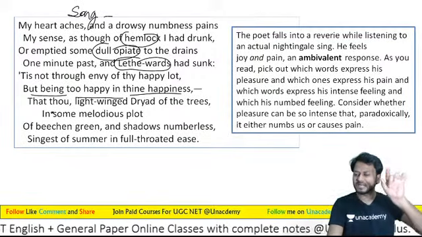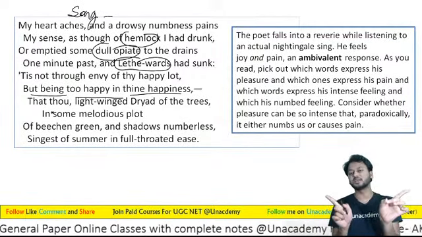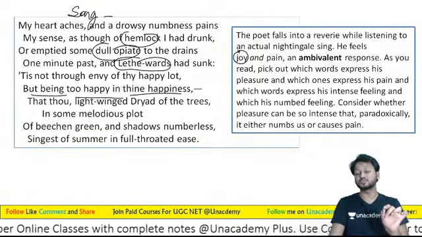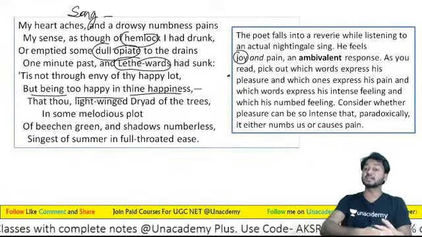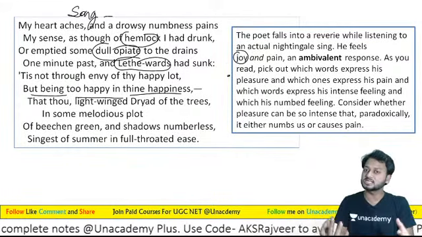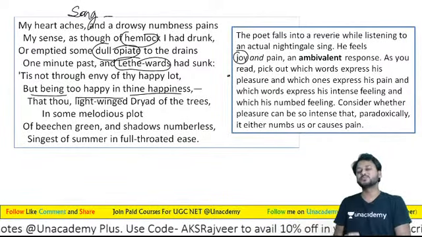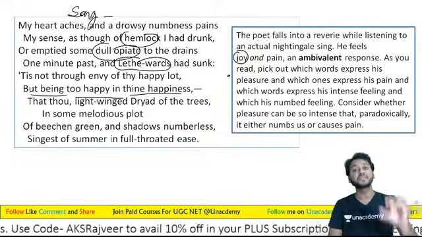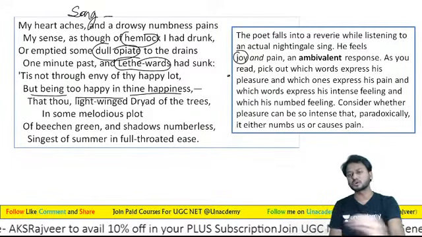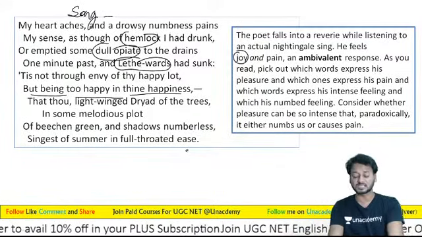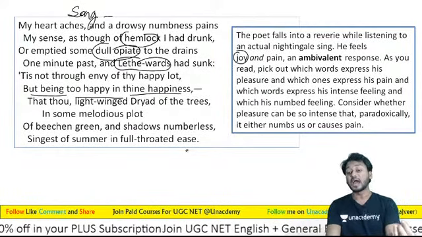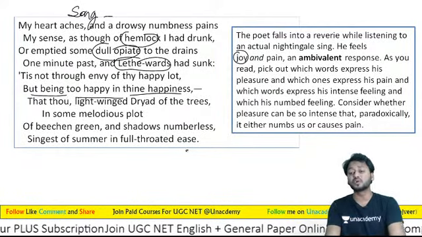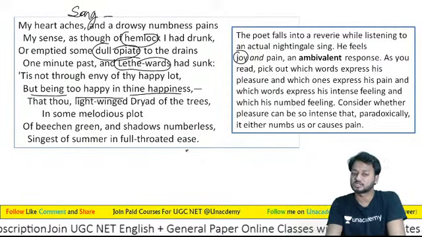So learners, I have already discussed two types of feeling. One is related to joy: he is feeling how beautiful the song is. But on the other hand, he is feeling that his drowsy numbness, that pain, is making him senseless. So let us see the contrast, and this is the condition of ambivalence, where he is not going to give the correct response.